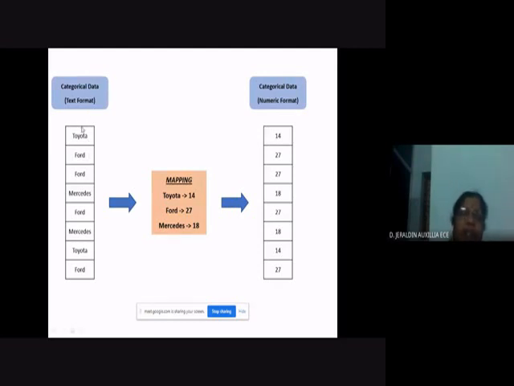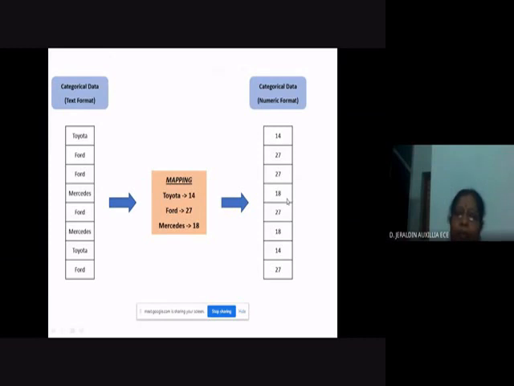The categorical data here is the type of car. You may have Toyota, Ford, Mercedes, Toyota, Ford, like this. This is one categorical feature, and it is in text format. Since our machine learning algorithm will not accept the text format, this has to be converted into numerical data. For that, you can provide a mapping like this. If Toyota comes, you can give it 14. If Ford comes, you can give it 27. And if Mercedes comes, you can give it 18. Like this, some mapping has to be done so that each categorical data in text format can be converted into numerical format.